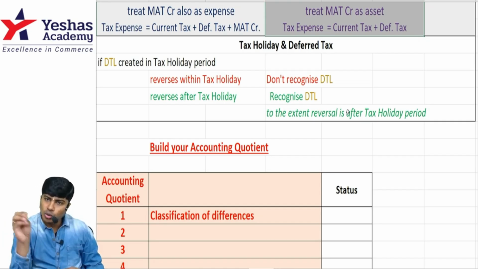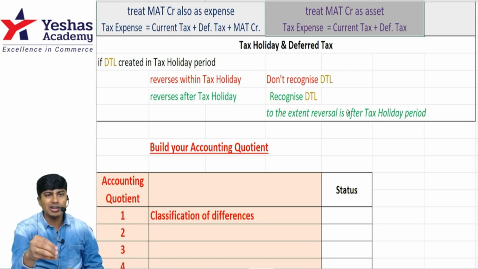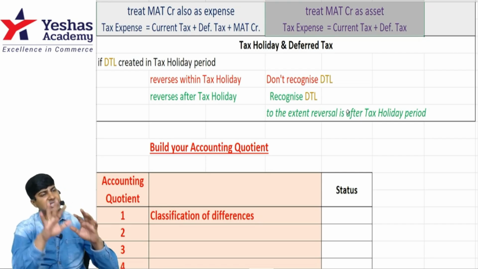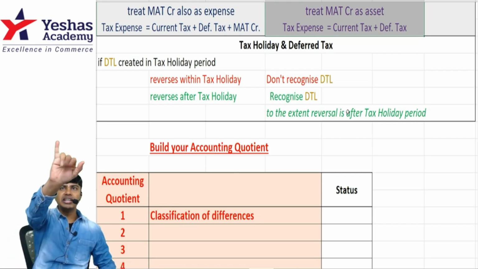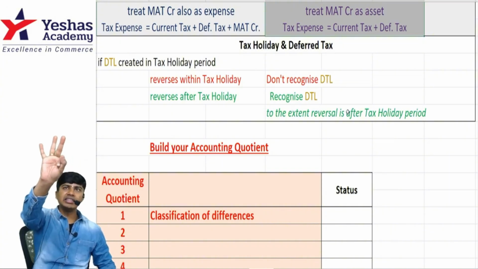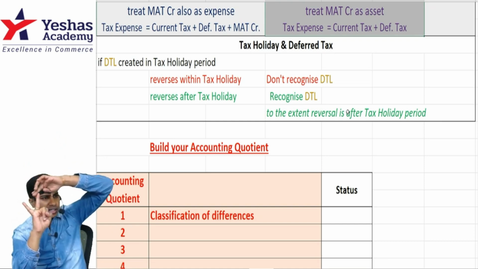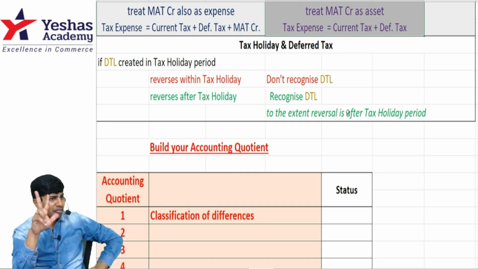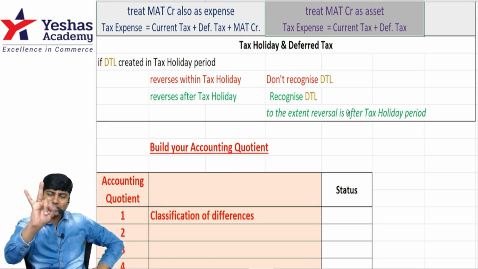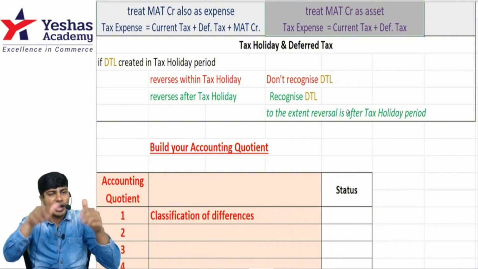During this period, though you earn profit, you don't have to pay tax. So what does it have to do with Accounting Standard 22? The point is the impact of deferred tax on this tax holiday. It's like this. Let's say the first 5 years is tax holiday. You created deferred tax liability in the first year. You created deferred tax liability in the second year. In years 3, 4, 5, deferred tax liability is getting reversed. Whatever deferred tax liability you created in year 1 and year 2 is getting reversed in year 3, year 4, year 5. Why do you create deferred tax liability and then reverse it when it is all in tax holiday, when you actually don't have to pay?